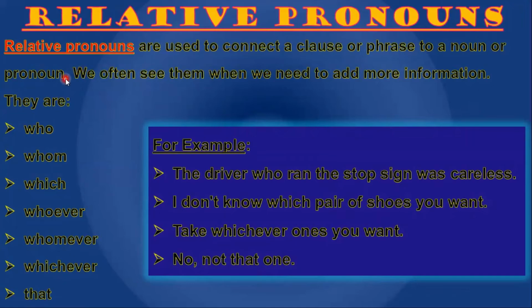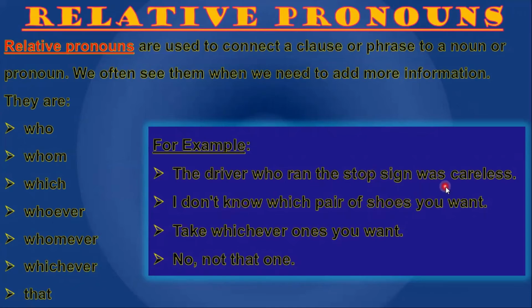Relative pronoun. Relative means you use this word for your relatives. What is meant by relative? The person with whom you have some relationship, that person is called your relative. Relative pronouns are used to connect a clause or phrase to a noun or pronoun. We often see them when we need to add more information. They are who, whom, which, whoever, whomever, whichever, that.